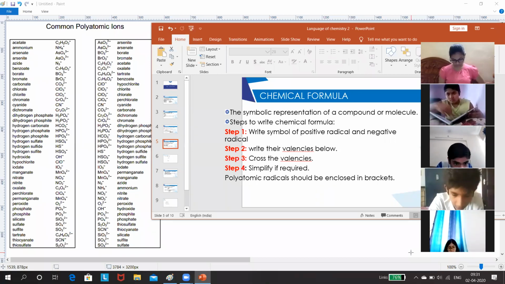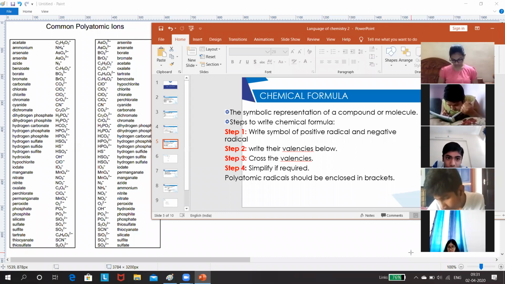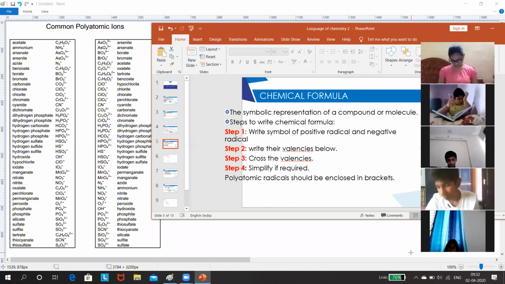Now the last one, sodium sulfide, IDE. Sodium sulfide. Good.